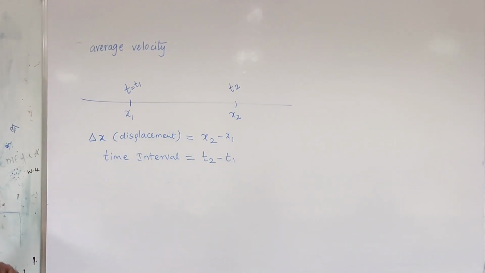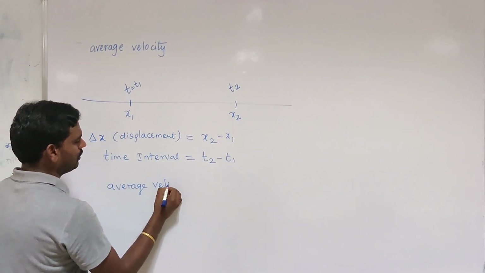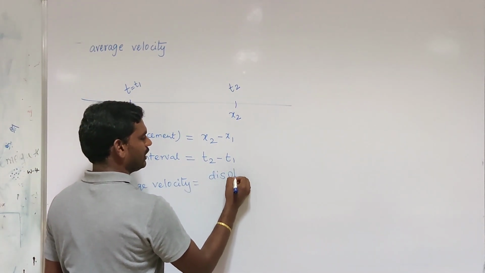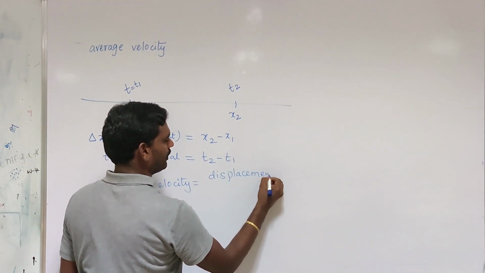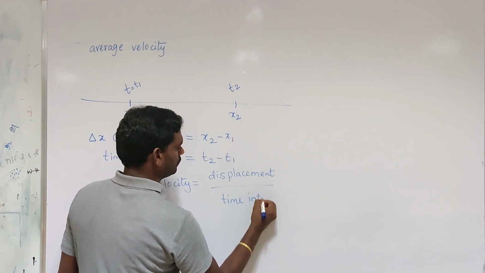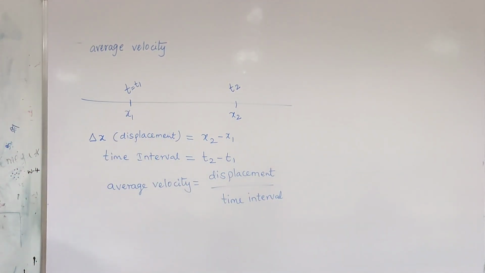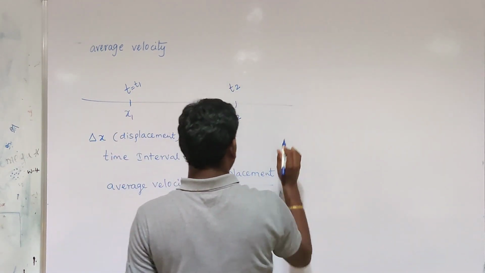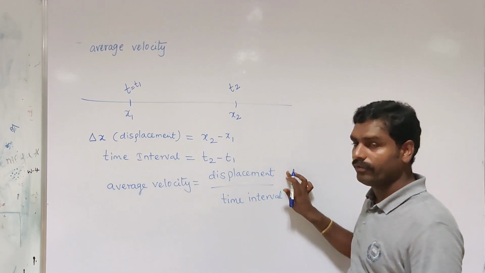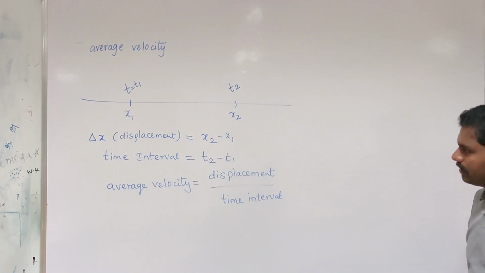So here we can define average velocity. Average velocity is equal to displacement divided by time interval. Displacement is a vector quantity which has both magnitude and direction.